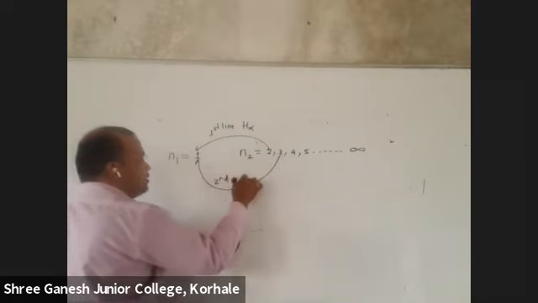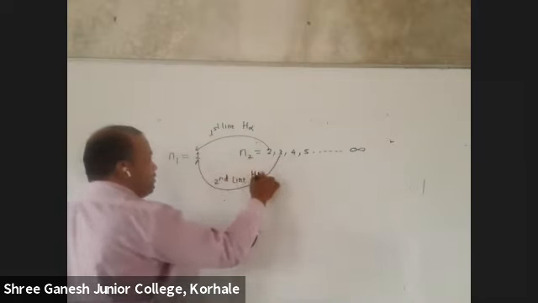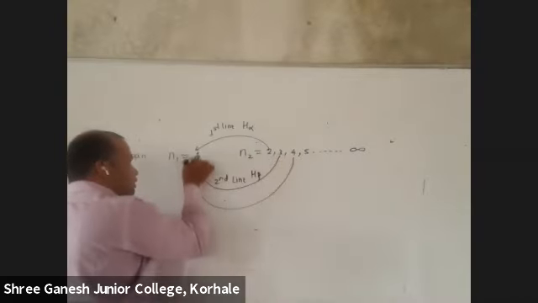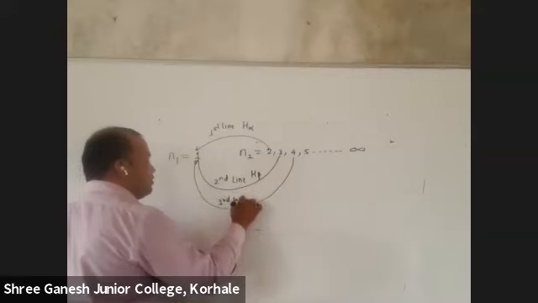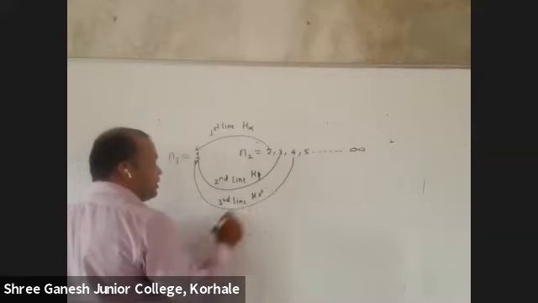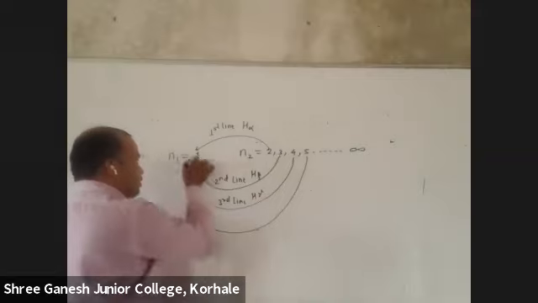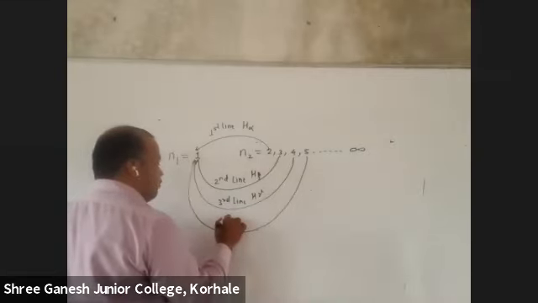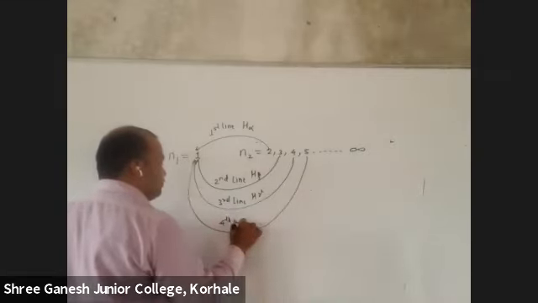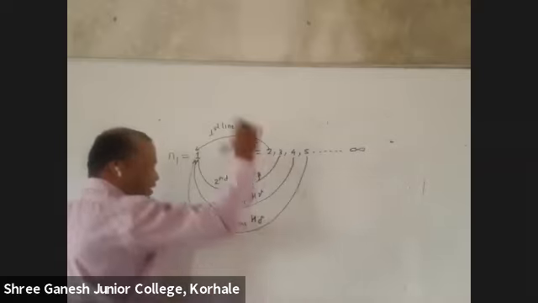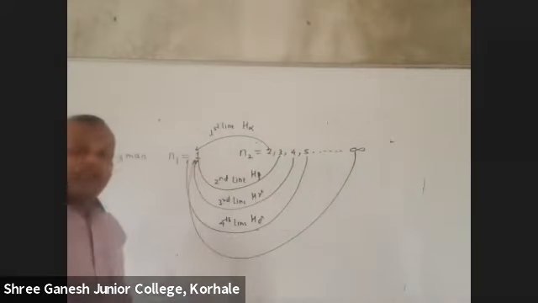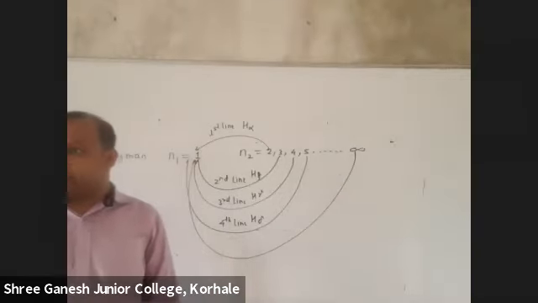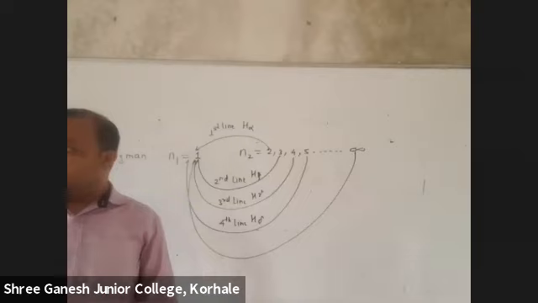Second line, H beta. Third line, H gamma. Fourth line, H delta and so on. But if it is returning from infinity to this, we say it is the limiting line of this series. Last, limiting line of this series.